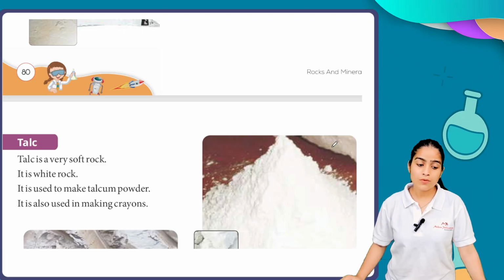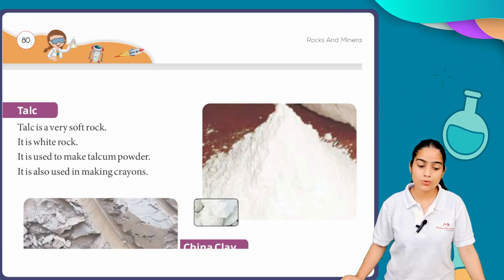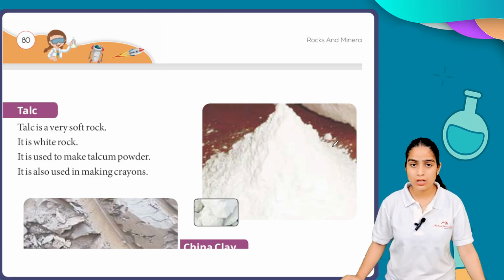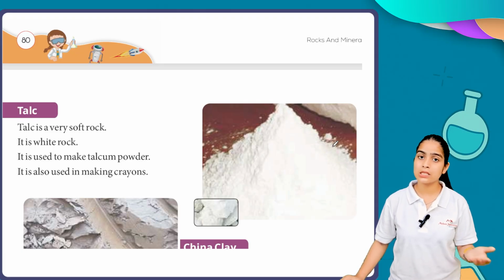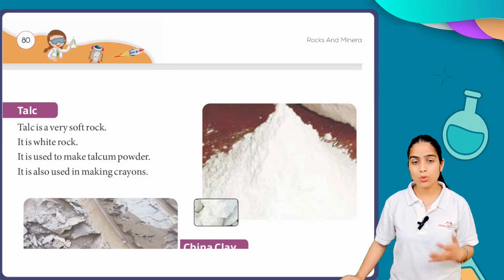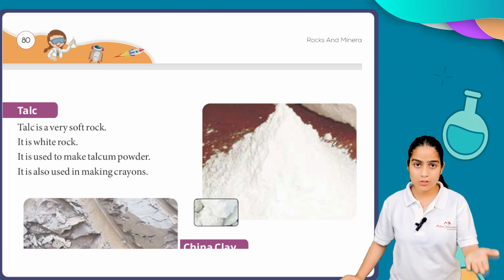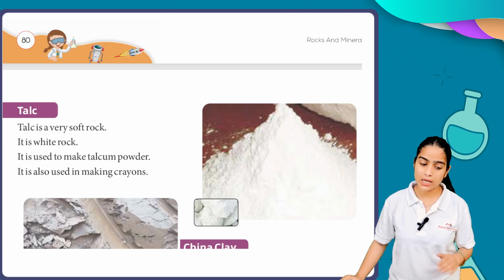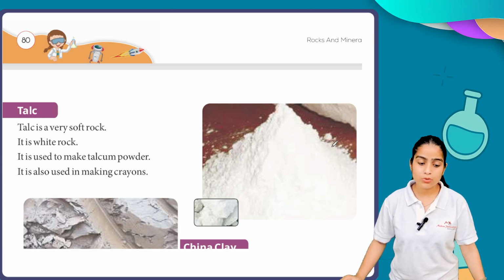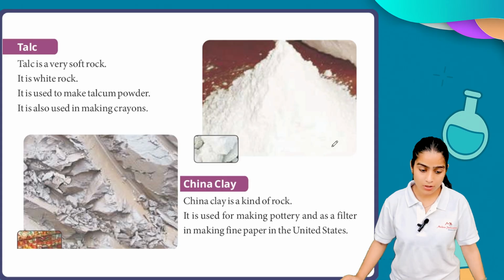Now we are going forward to talc. Talc is a very soft rock. It is a white rock. It is used to make talcum powder. It is also used in making crayons. So the crayon colors and the talcum powder we are using in summer to cool down ourselves. This is referred to as talc rock. That is why we know that it is a soft rock and it is white in color, and it's used in talcum powder as well as in crayons.